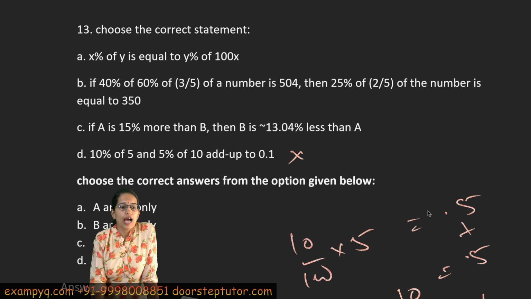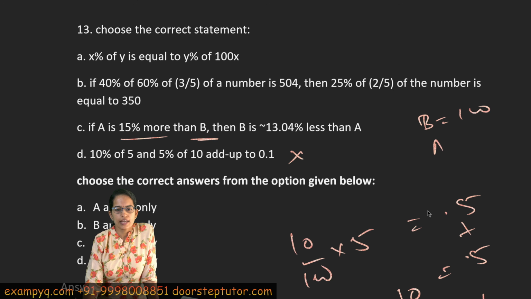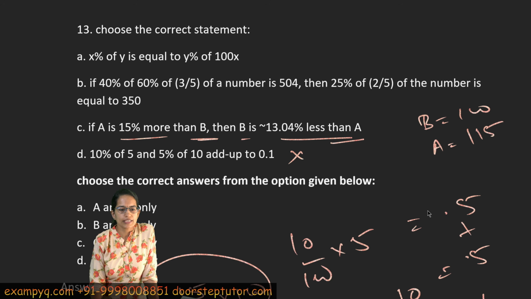A is 15% more than B. So if I assume B as 100, A is how much? 115. Now B is 13% less than A. So B would be, difference is 15 divided by 115 into 100. So how much less? This is approximately 13%. So C becomes correct, right?